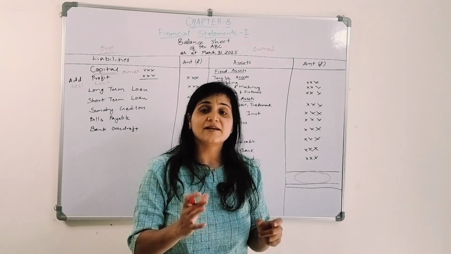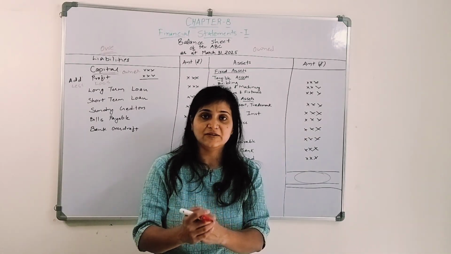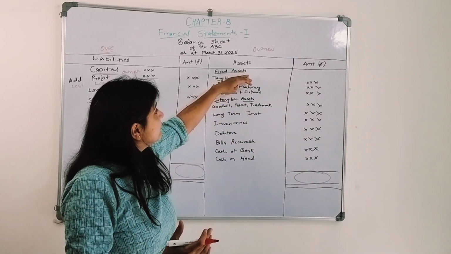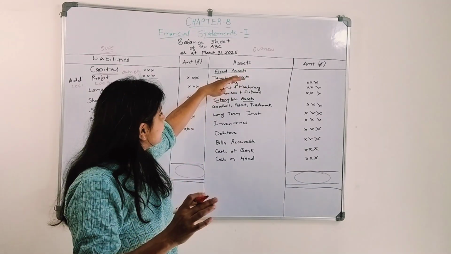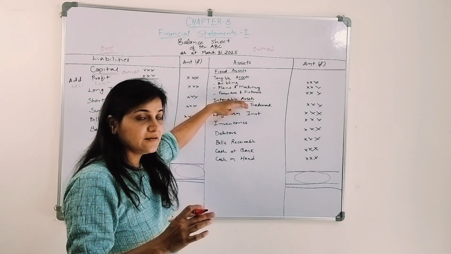Now what are the assets? How much is owned by the organization? What are my assets? There are fixed assets, which are tangible assets and intangible assets.